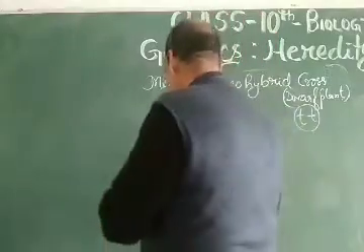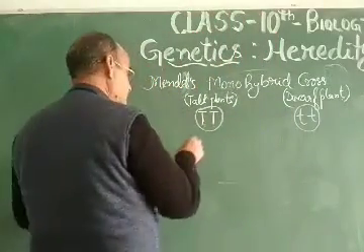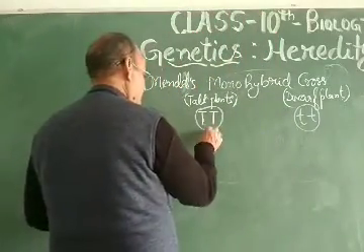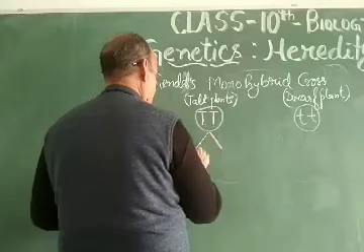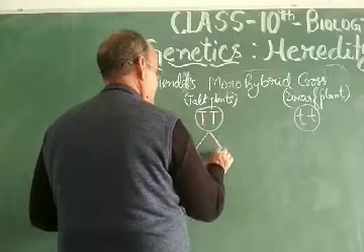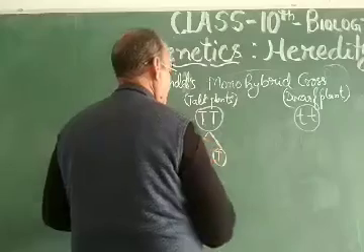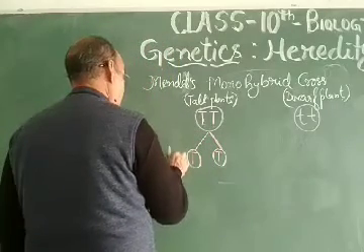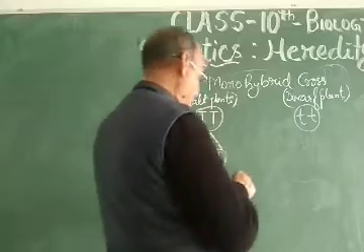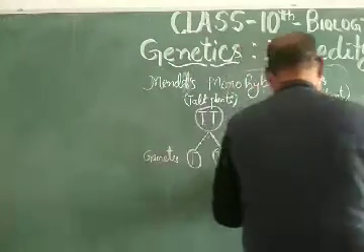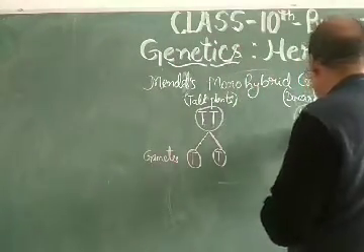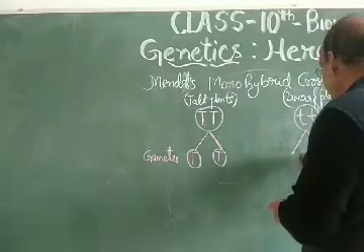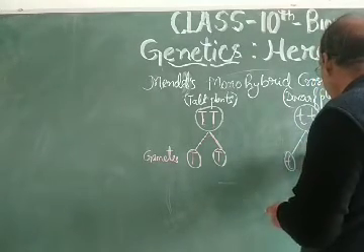The tall plants produce their gametes, capital T. And dwarf plants produce gametes like small t and small t.